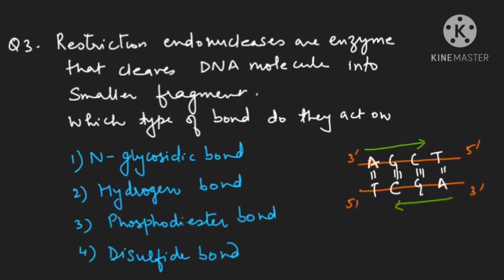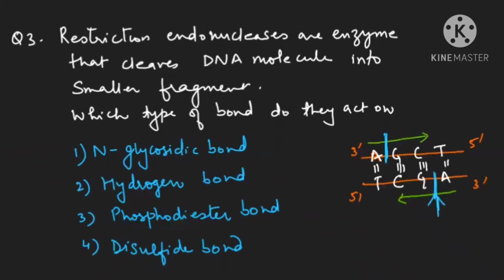Now, restriction endonuclease will recognize these palindromes and make a cut. See where they will make a cut. They will cut this part. Let us assume they have to produce a sticky end. So this is the site from where they are cutting. Okay, beta? Please remember it. So what type of bond is this?